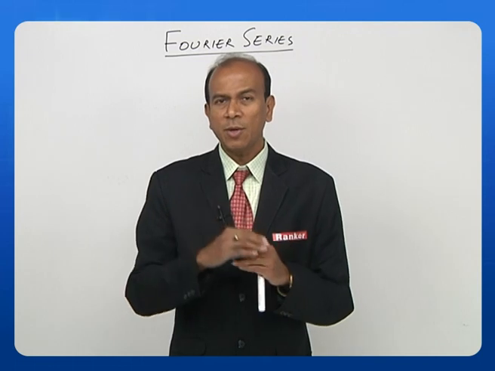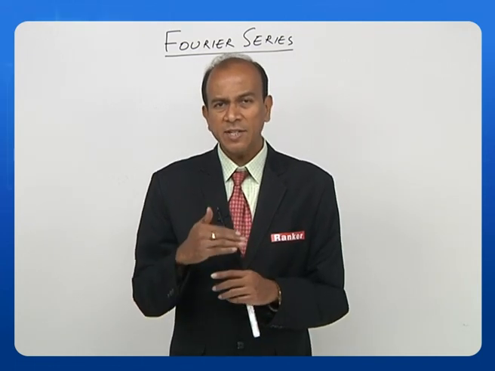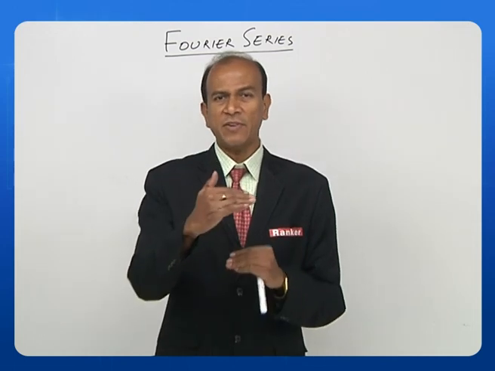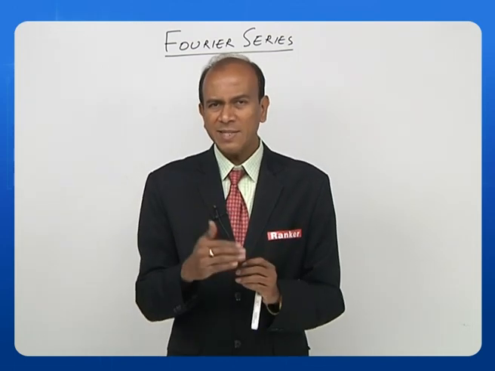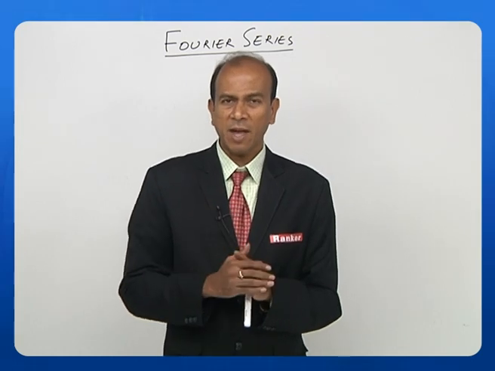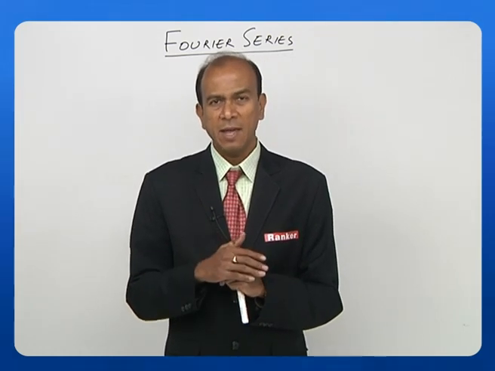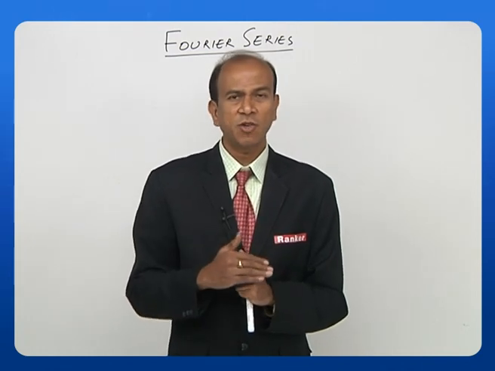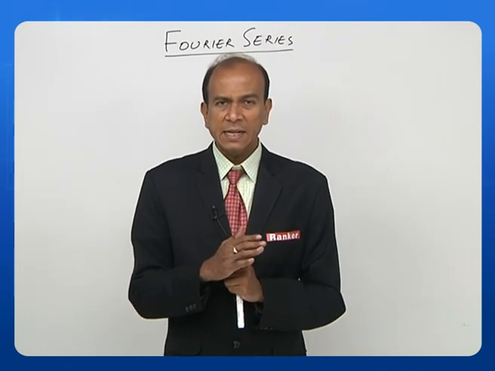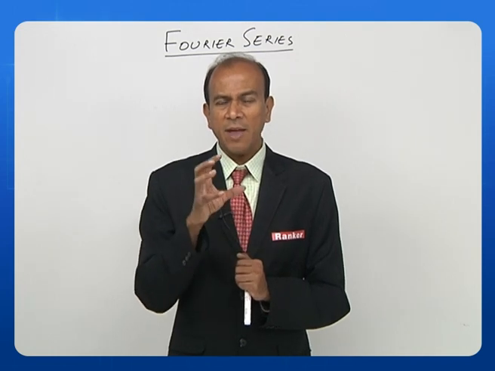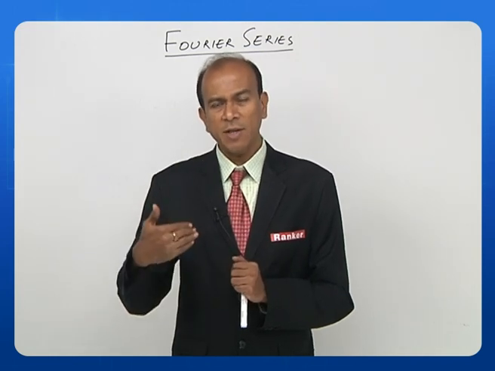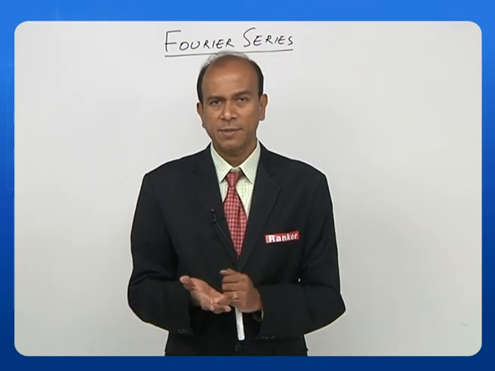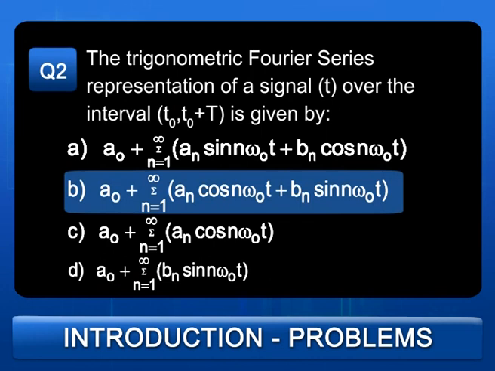Another thing which you have to look at here is the summation. The summation is again correct. It is from n is equal to 1 to infinity. So it is perfect. When you look at C and D, they are automatically eliminated because already we have chosen the correct answer, B. But in spite of that, let us look at the deficiency in choice C and in choice D. If you look at choice C, we are missing the sine term, and in choice D, we are missing the cosine term. So it cannot be a Fourier series. So the answer is B.